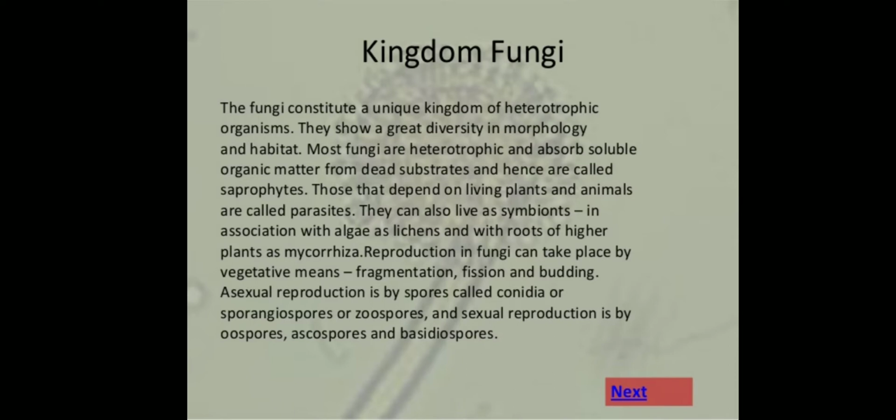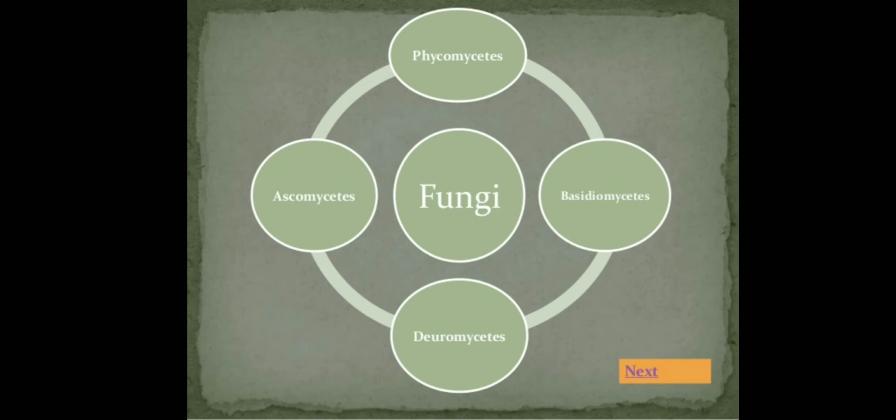Reproduction in fungi can take place by vegetative means, that is, by the process of fragmentation, fission, and budding. Asexual reproduction is by the formation of spores called conidia, sporangiospores or zoospores, and sexual reproduction is by oospores, ascospores, and basidiospores. Fungi are of different types: phycomycetes, basidiomycetes, deuteromycetes, and ascomycetes.